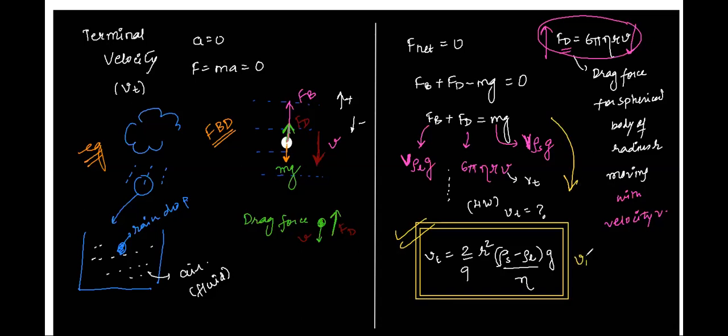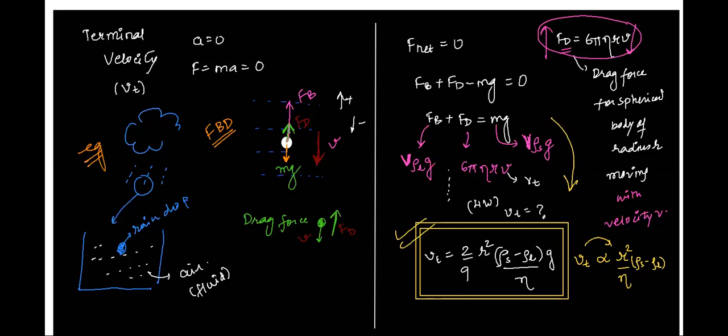So this formula, not exactly, but you should know these things. See here, that V terminal is proportional to r square and inversely proportional to eta. At least we can remember this, right? And into rho s minus rho l. Atul, at least this proportionality can we remember? Yes, sir. So now, Atul, let's solve a question based on this. Now, too much of theory. Sir, you want to ask something? Yes, sir.